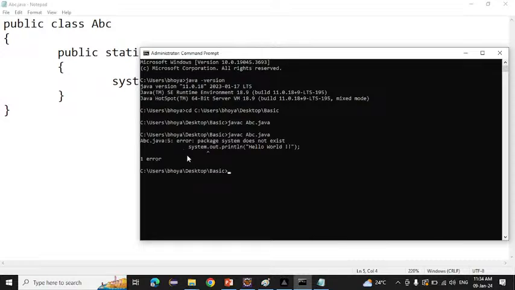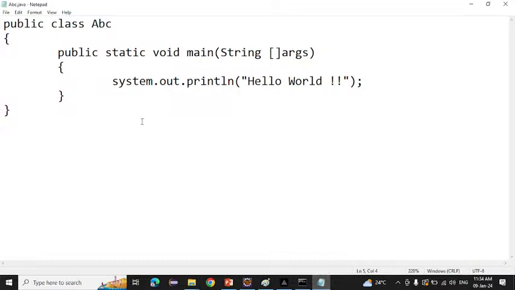Whenever you get an error, your bytecode will not be generated. So here it is saying you have an error. Where? In this line, s has to be a capital letter. Simply we will come here and make s a capital.